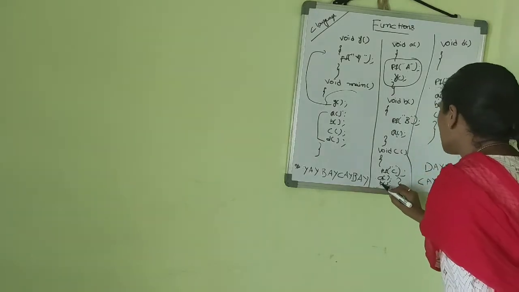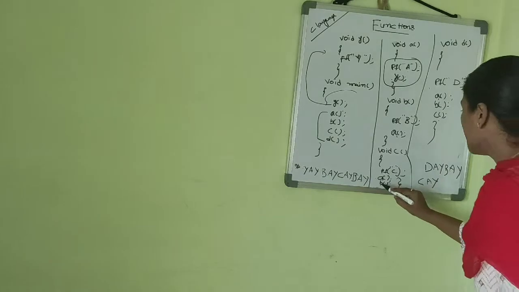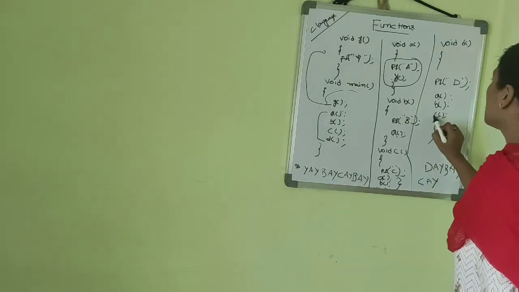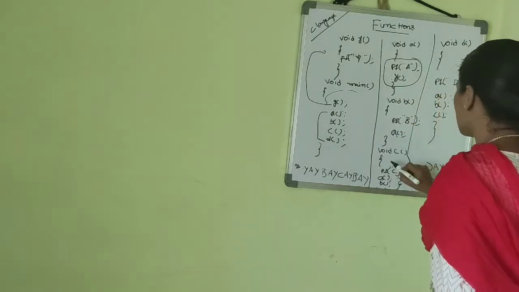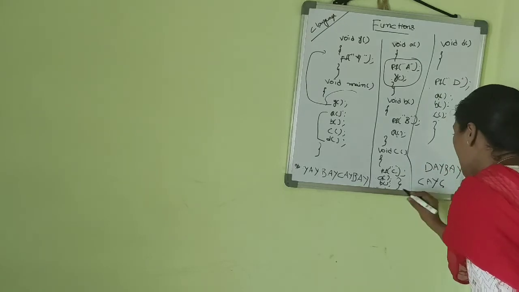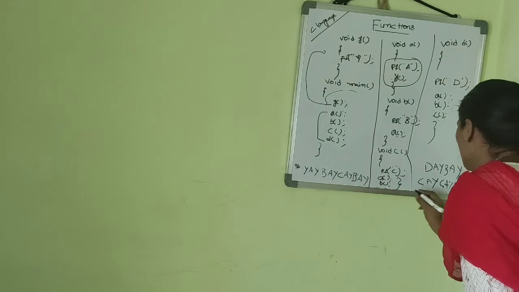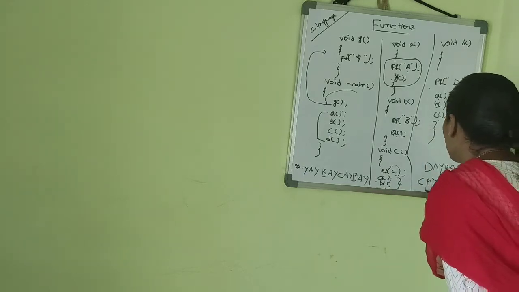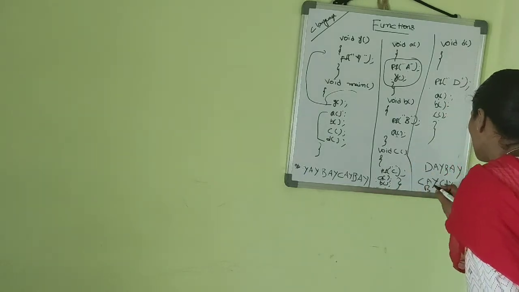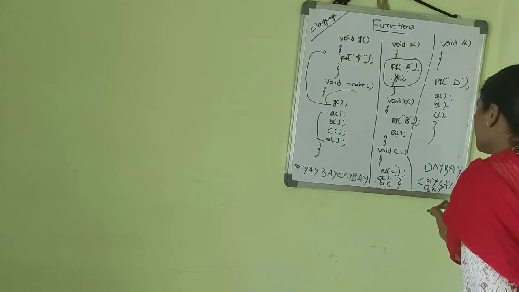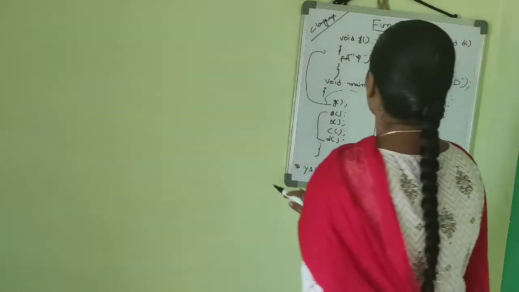And again the b function, already executed. And next the c function. C contains c and the a function, means a and y, and the b function means b and the a function, executing a and y. So this is the output.